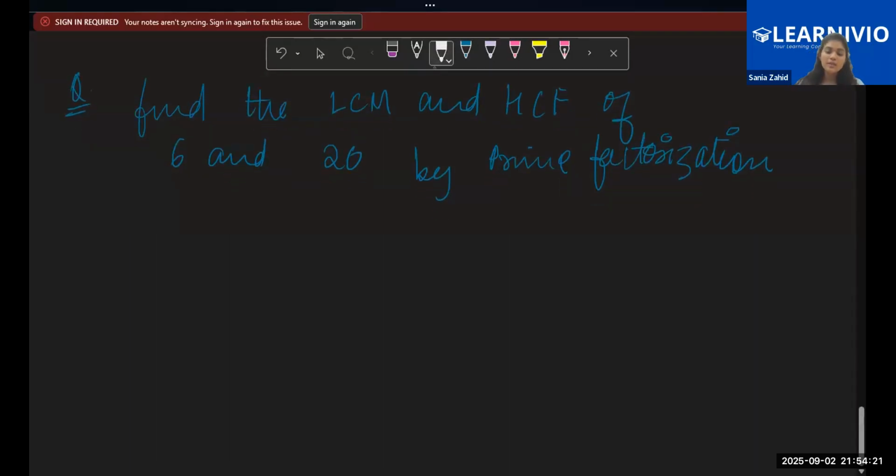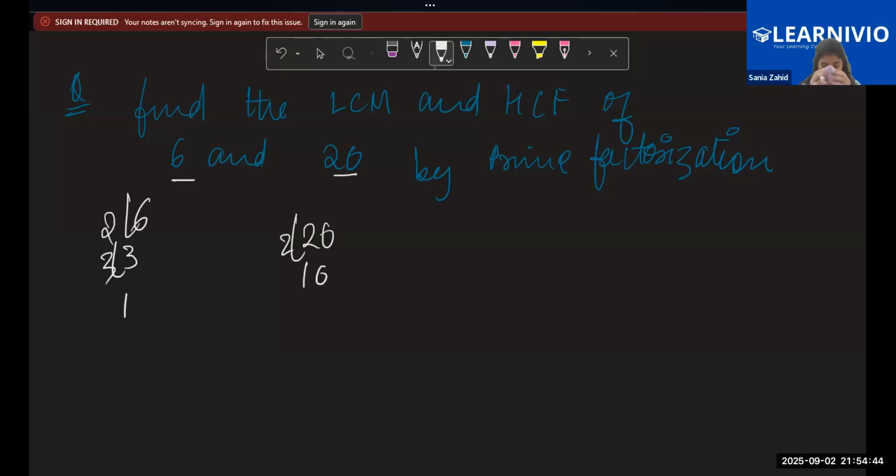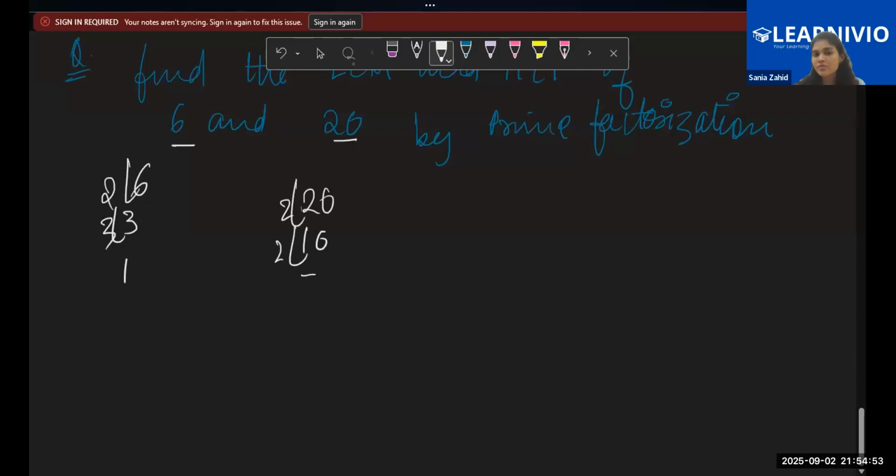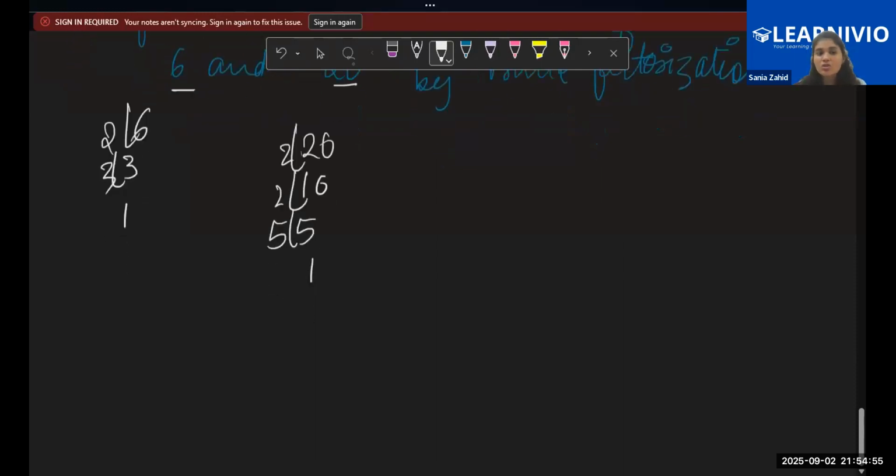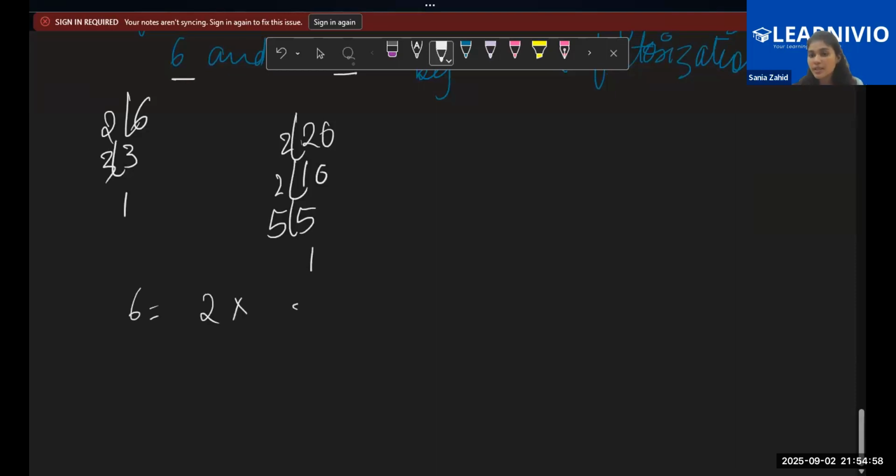Yes, Umair, if you know, can you explain to us? When you divide the numbers by prime numbers, like 6 is 2 into 3, 20 is 2 into 2 into 5. Exactly. So children, first of all you do the prime factorization of both the numbers, 6 and 20. See, 6 can be written as 2 into 3 into 1. 20 can be written as 2 into 10 into 1. So 6 is 2 into 3 and 20 is 2 into 2 into 5.